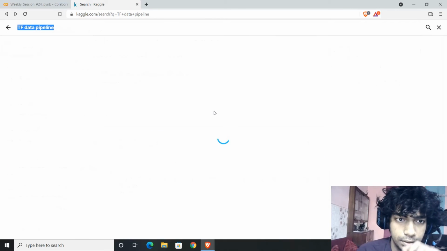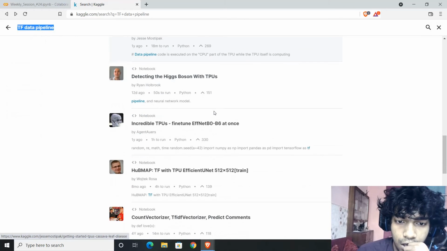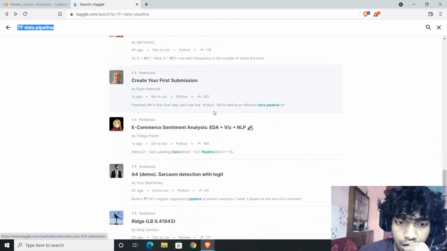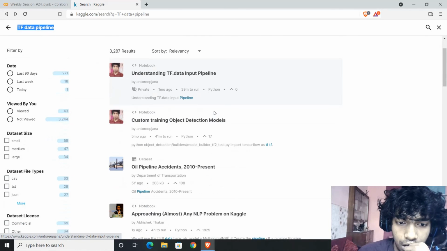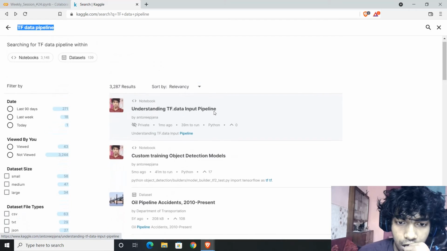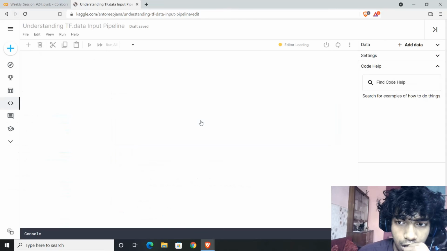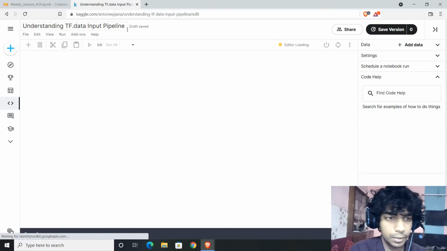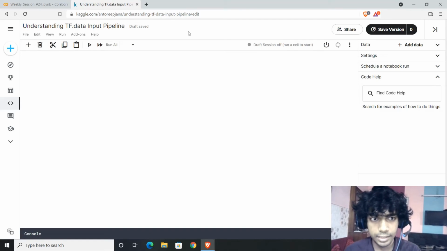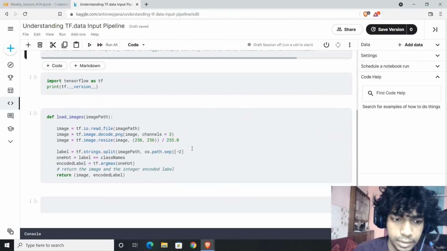I think we saw this one, and I will share this particular notebook, Understanding TF Data Input Pipeline, wherein I'll have an extensive detailed explanation of how and what to do in different use cases.